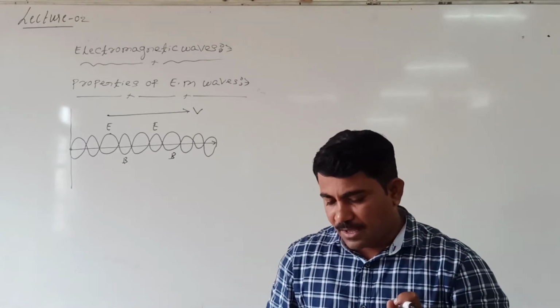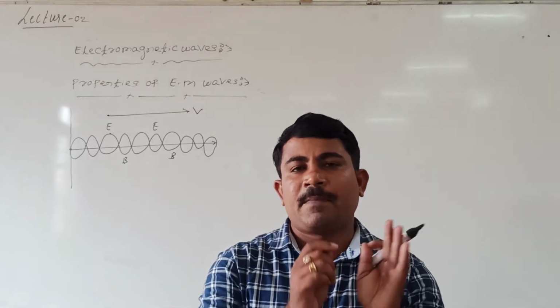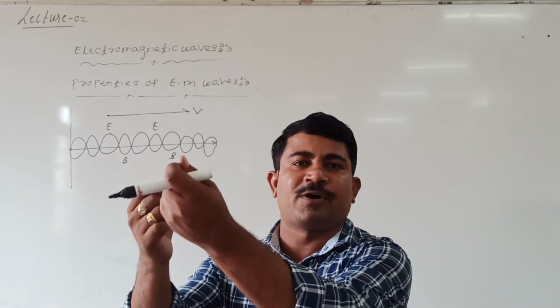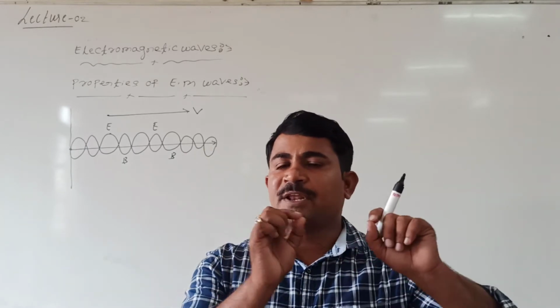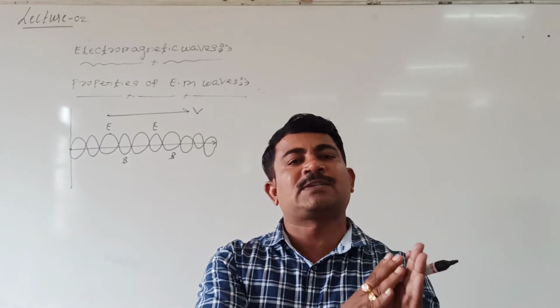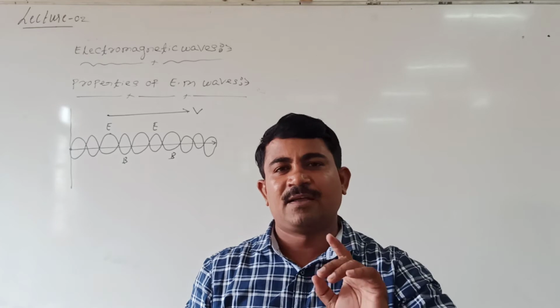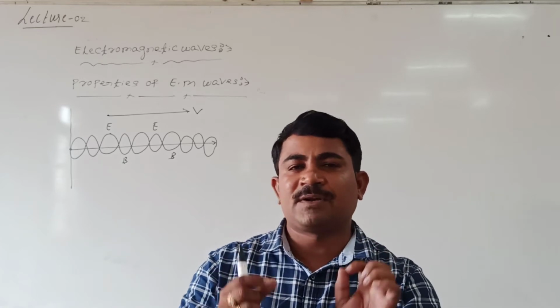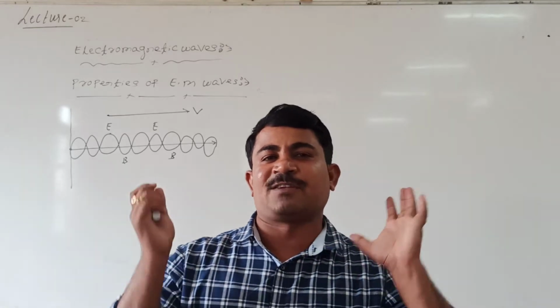See here. Electromagnetic waves may or may not require a medium for their propagation. In the presence of a medium, an electromagnetic wave can travel. In the absence of a medium also, an electromagnetic wave can travel. So electromagnetic waves don't require a medium for their propagation.